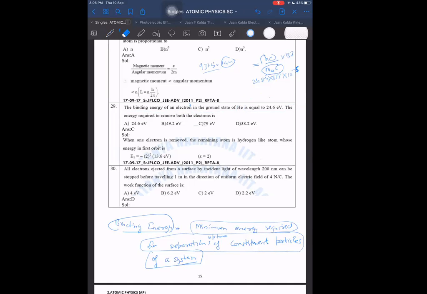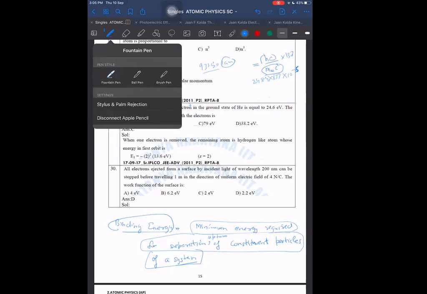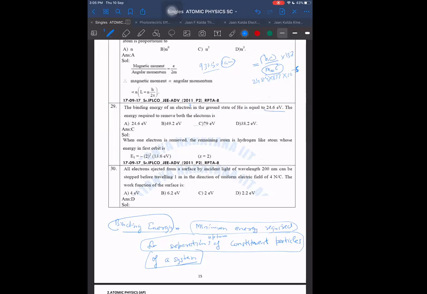Understood, sir. This is also equal to the negative of the mechanical energy. I think you know already that 13.6 was for hydrogen. What was it for helium? For helium, it will be 13.6 into Z square. Z square means 4. So if I multiply by 4, am I getting this only or not?